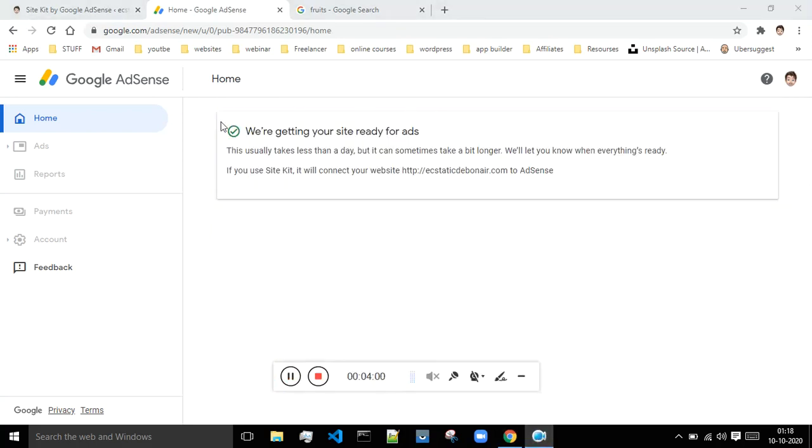Okay, so over here now this is the message which has been shown. So in order to get the approval, they will just go through your website and they will verify it, and once that process has been done, they will approve your account or disapprove based upon the quality of your website. Okay, so as of now it says that it will basically take less than a day. Let's see how the things go on. So once you get the approval, then you can set your website to show the advertisement. Okay, so this is how you should be integrating your website with the Google Analytics and Google AdSense.